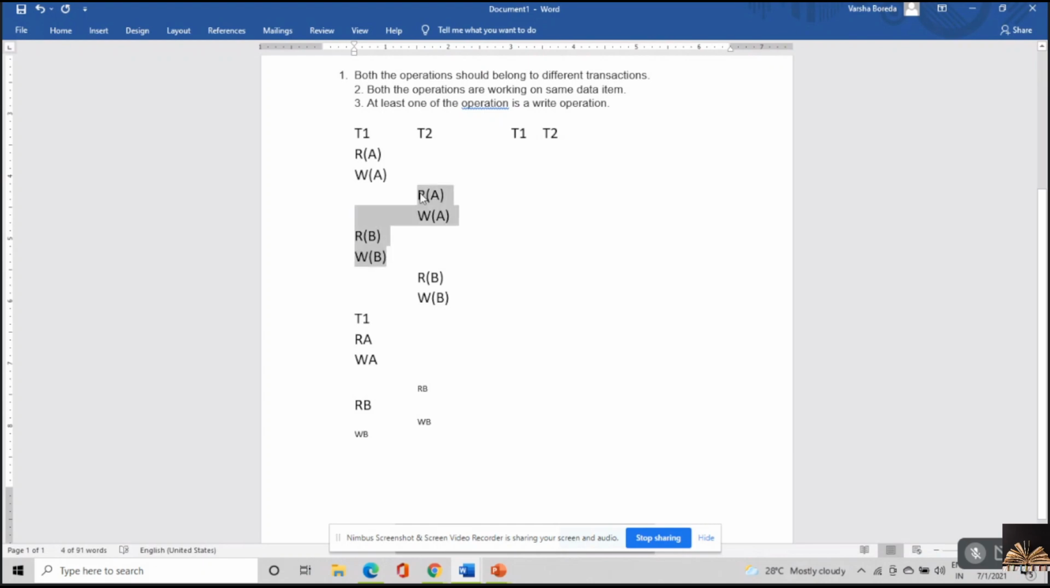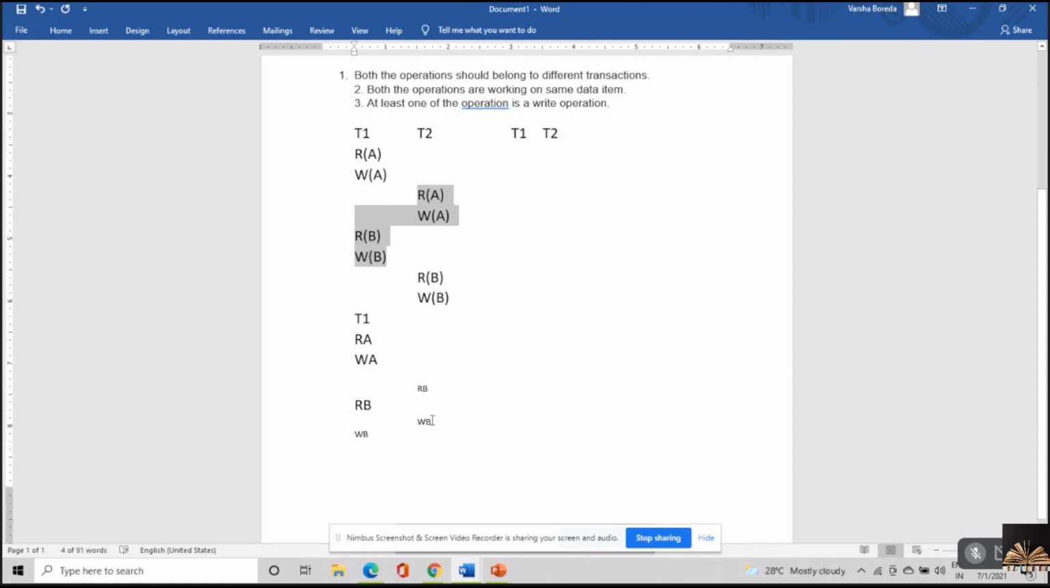See, read A, write A, read B, write B. So since read B and write A are non-conflicting instructions, read B will go to the place where write A was there, and write A will come to the place where read B was there. So that is what is happening over here. Read B has gone one step above, write B has come one step below.